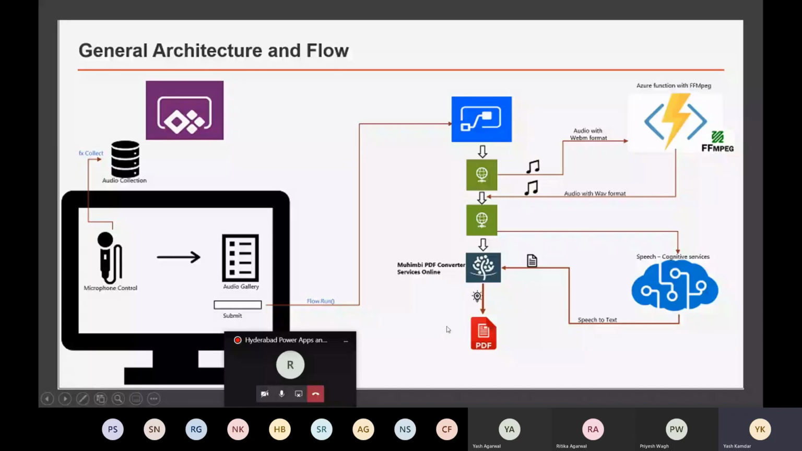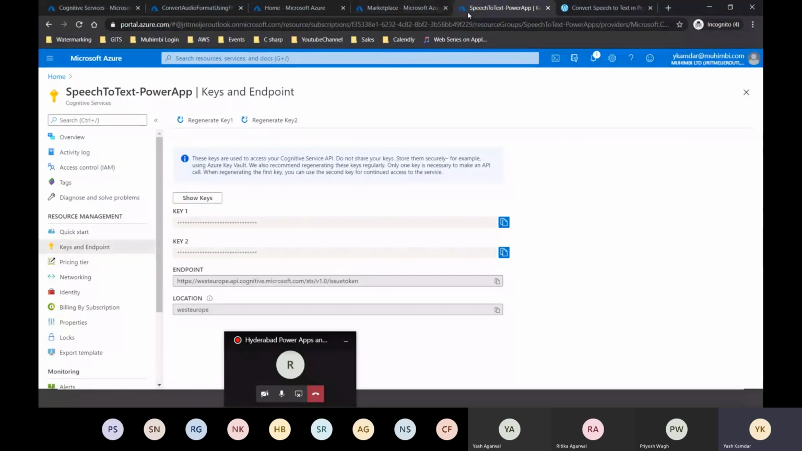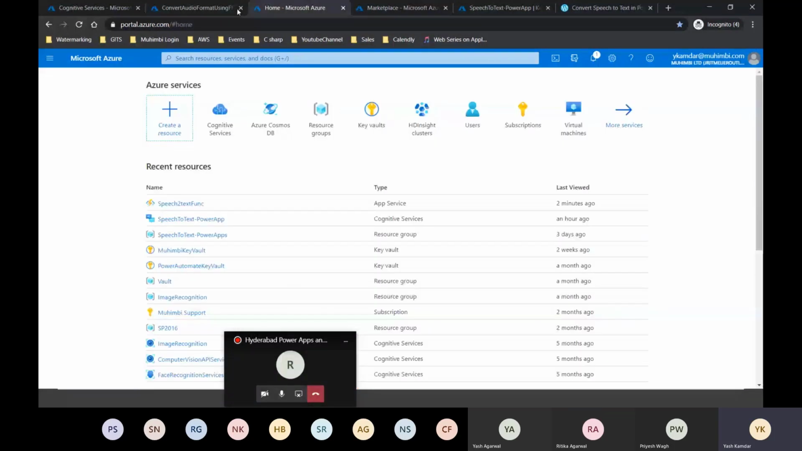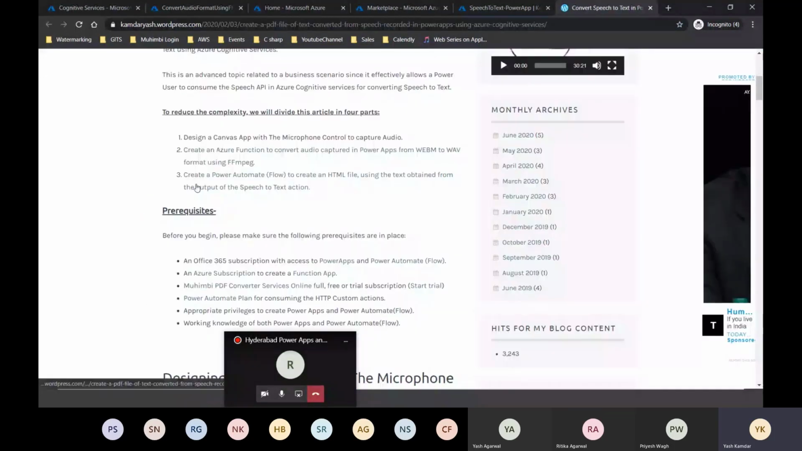I'm not going to show how I have created it, but I'll totally help you with this if there are any questions. Plus, I have kept everything documented on my WordPress site. So if you want to create this from scratch, you just need to go to my WordPress site. I have created a three-part blog series. You just need to click on the appropriate parts and you can totally ramp this up in your own environment. So back to the Azure function.